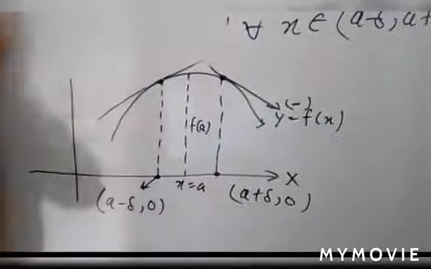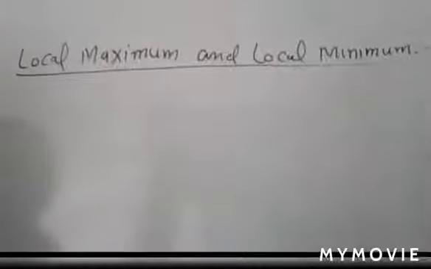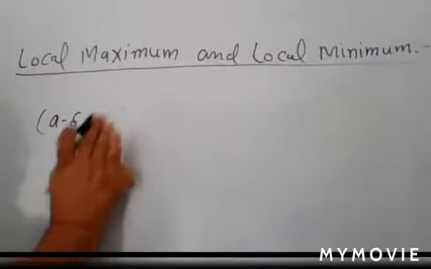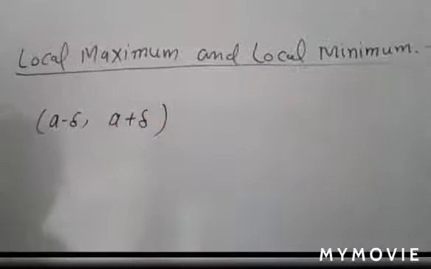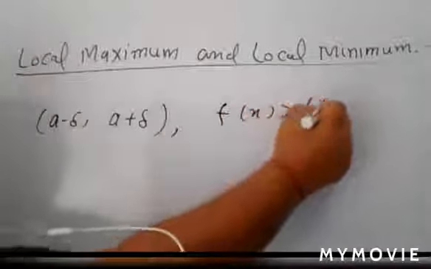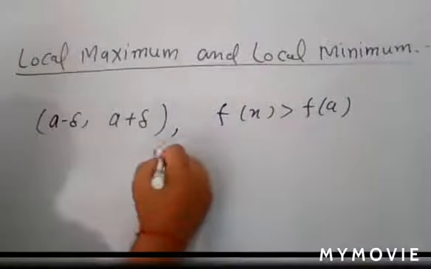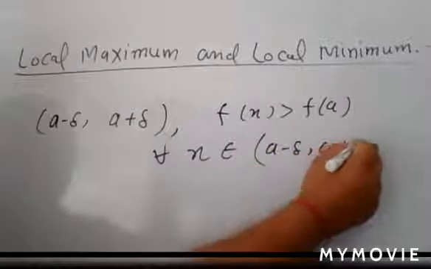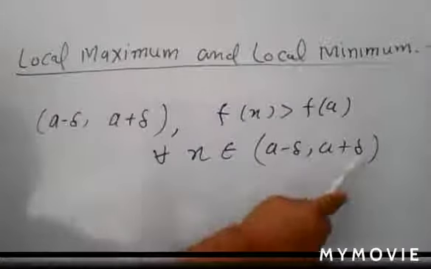A function f(x) is said to attain a local minimum at x is equal to a if there exists a neighborhood (a minus delta, a plus delta) of a such that f(x) is greater than f(a) for all x belonging to (a minus delta, a plus delta).